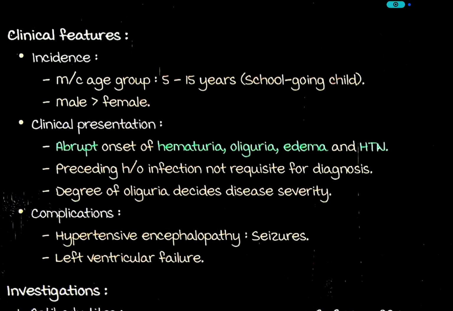What is the clinical feature? There is an abrupt onset of hematuria, oliguria, edema, and hypertension. Preceding history of infection is not requisite for diagnosis. Degree of oliguria decides disease severity.